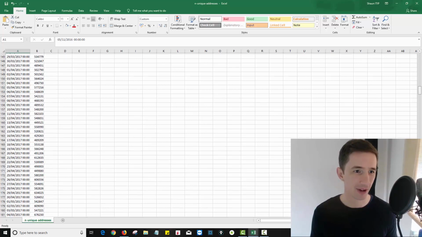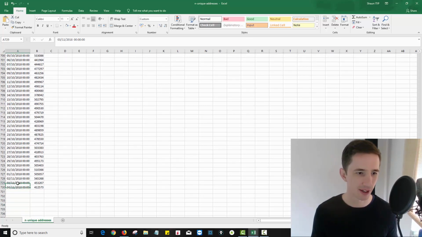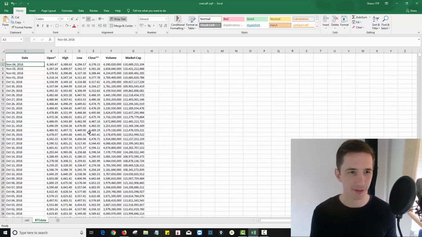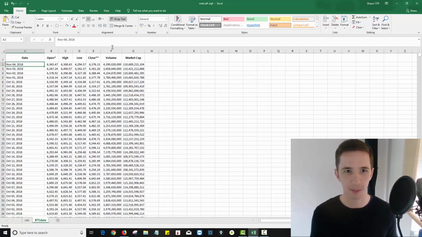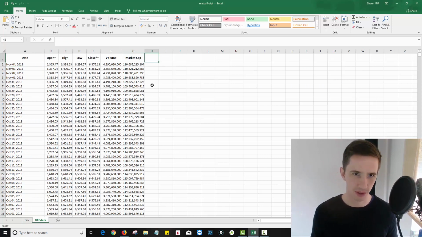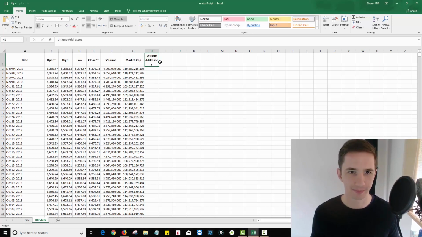So that's opened up the Excel file, and if I scroll to the very bottom, I can see yesterday's date there, the 4th of November, the 3rd of November, and you can see that the days are in consecutive order over here. Now we have a minor problem, where Excel isn't reading this right now as a date, and the date here is in reverse order to the number of unique addresses. For the unique addresses, the latest date is at the bottom of the data, whereas here it's at the top. So I just want to put in here something like unique addresses. We're going to add this to the data.